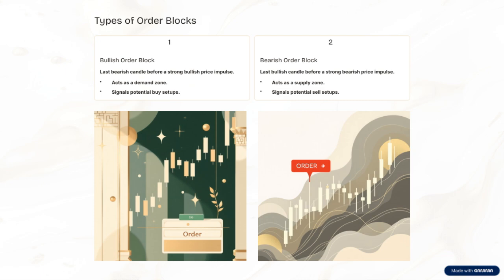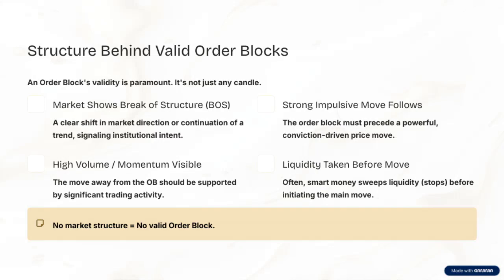All right, let's dive into the importance of market structure when identifying valid order blocks. First off, if there's no clear market structure, then we can't really consider an order block to be valid. Market structure gives us the context and the framework to see where the institutional activity is likely happening.